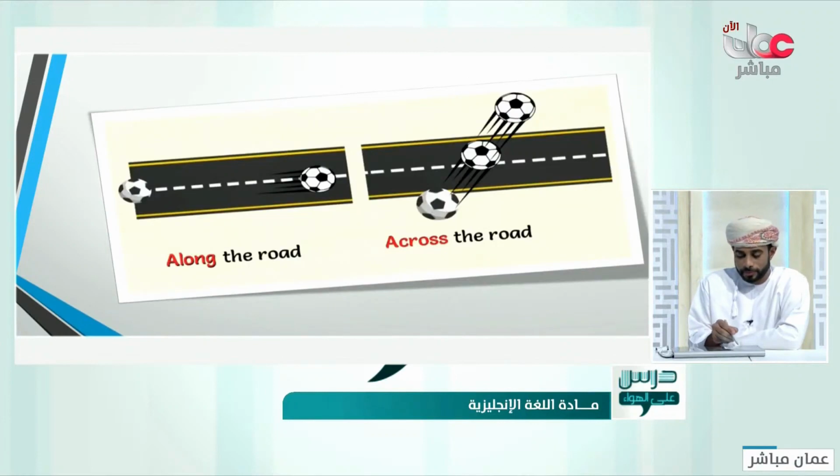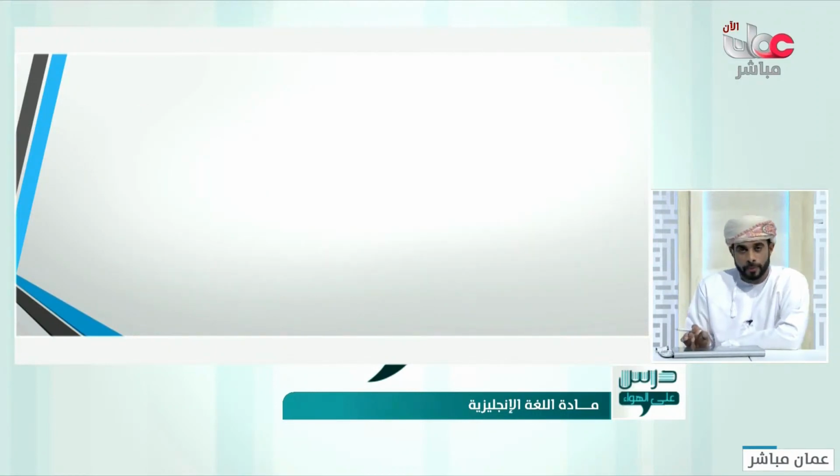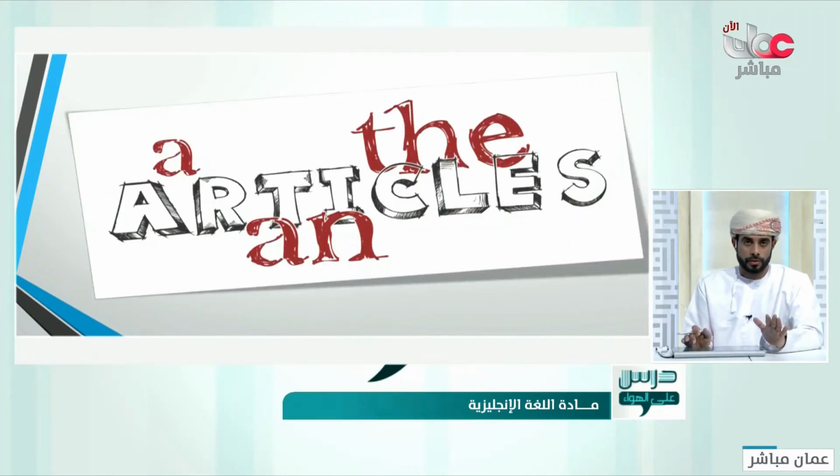Along, from the word long, along the road. Go with the road, along the road. While if you go like this, like we say cross the road, across the road. Like you cross it, across the road. That's why they call it cross line. The cross line also. Good. These are some examples of prepositions.